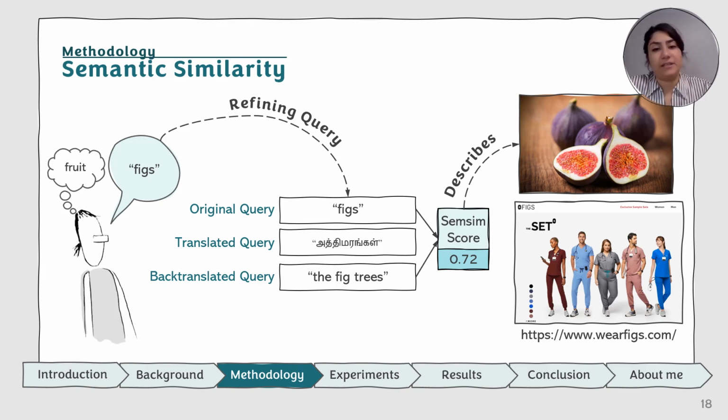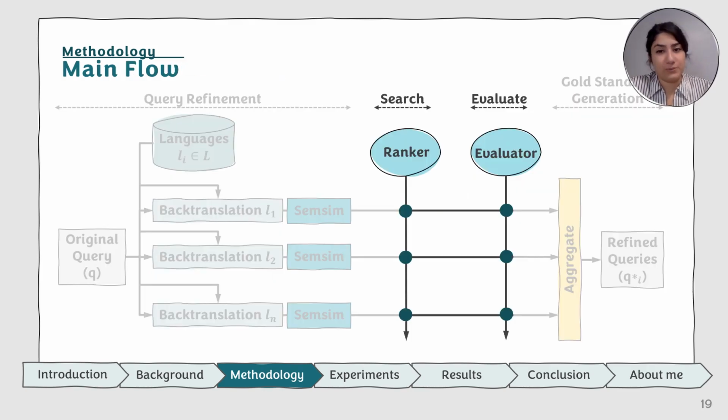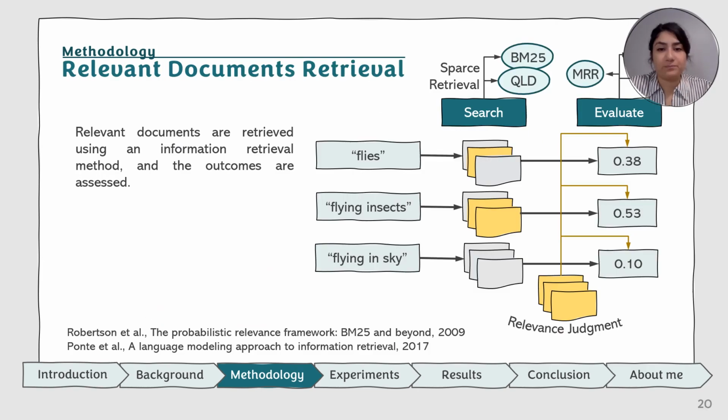The user is thinking about the fig fruit, so she typed in figs. Figs has two different meanings. One of them is the fig fruit, and the other one is the name of the company which sells scrubs. So after back translation, we're going to calculate the semantic similarity to avoid topic drift and make sure that it's describing the fig fruit. Next part are search and evaluate.